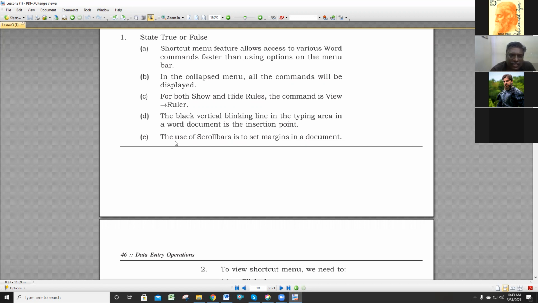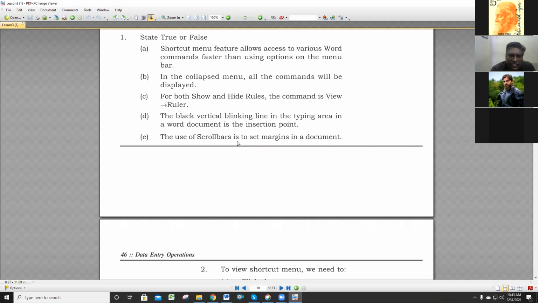The next question. The use of scroll bar to set margins in a document. What is the use of scroll bar? Sir, to move up or down. Yeah. Now you can read that sentence. The use of scroll bar is to set margins in a document. Is it true or false? You said move up and down, that is navigation purpose. Move up and down, left and right, that is navigation. The word navigating means moving around.